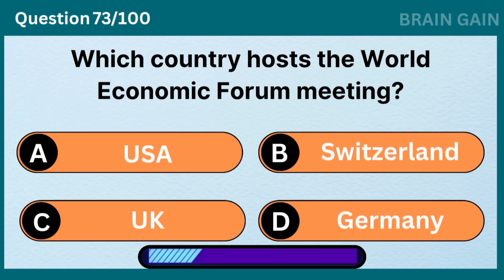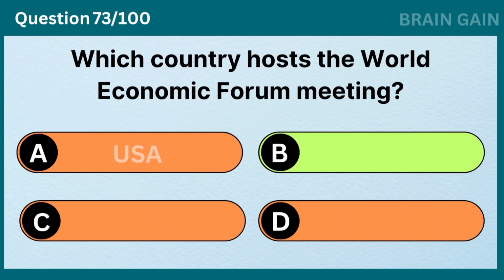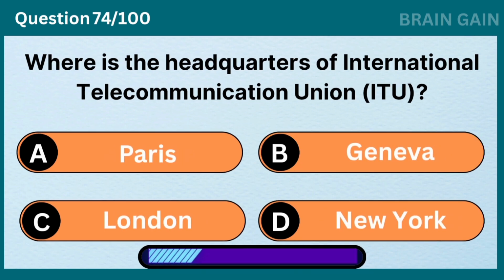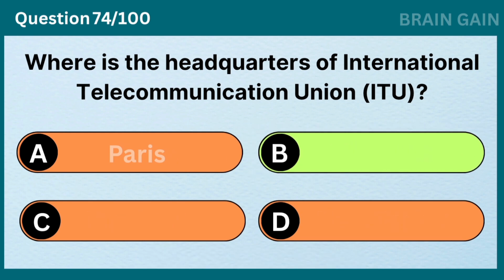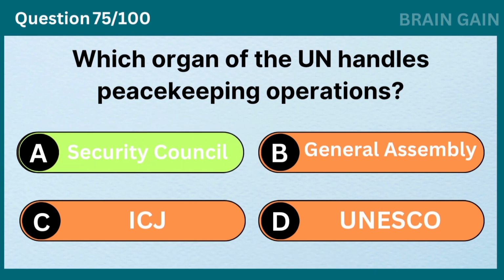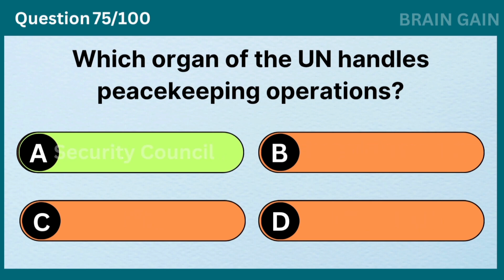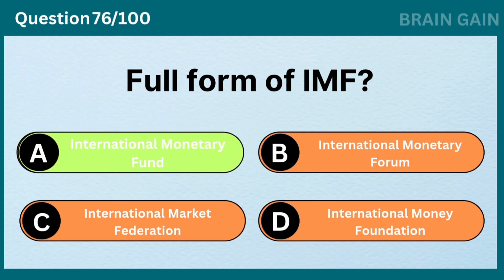Which country hosts the World Economic Forum meeting? Switzerland. Where is the headquarters of the International Telecommunication Union? Geneva. Which organ of the UN handles peacekeeping operations? Security Council. Full form of IMF? International Monetary Fund.